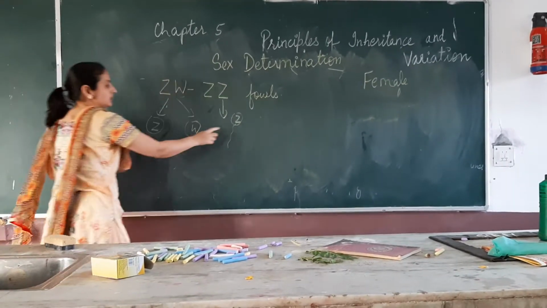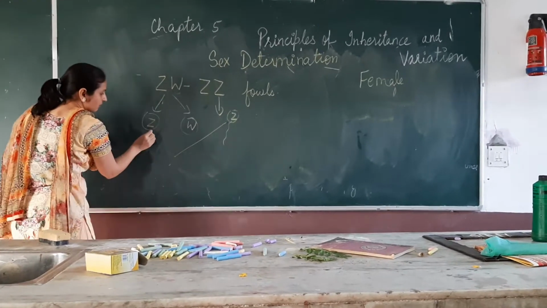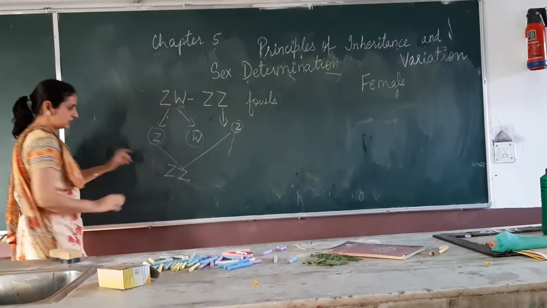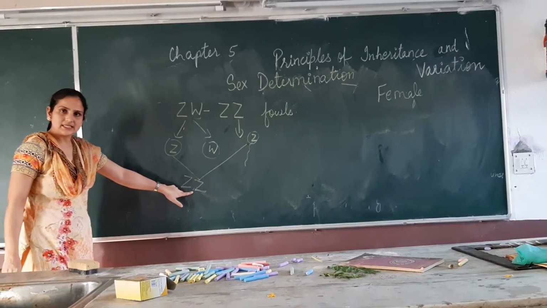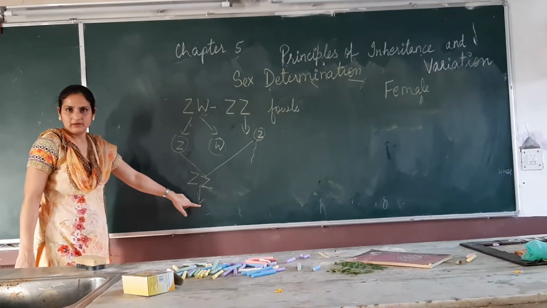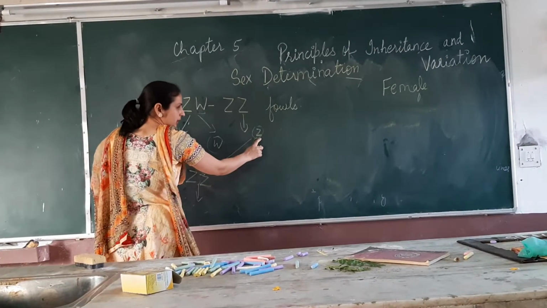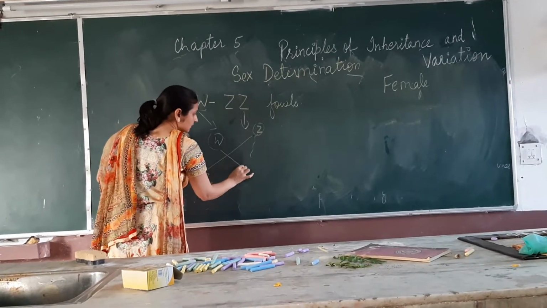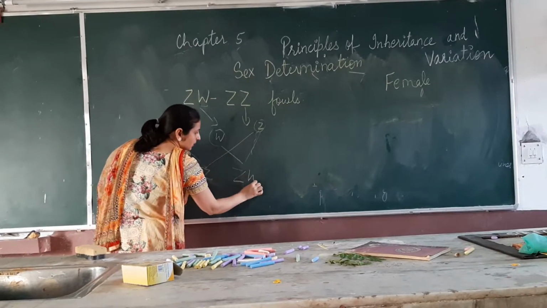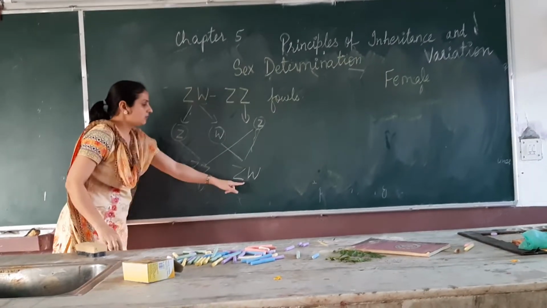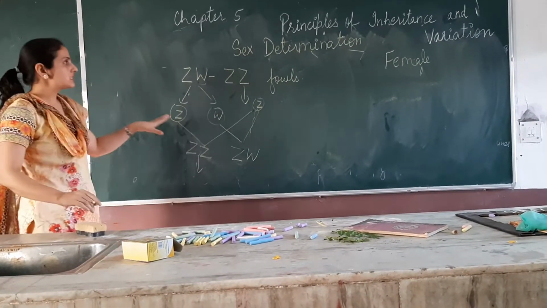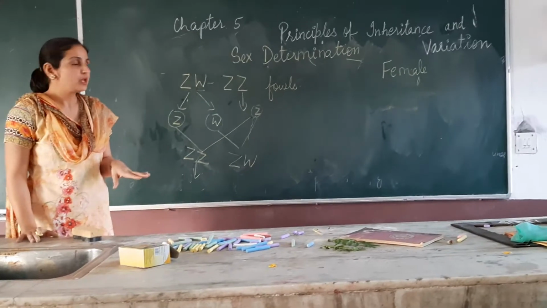Now, if this Z sperm fertilized this egg, we will get this fertilized egg ZZ, and it will form a male fowl, right? And if this sperm fertilized this egg, the fertilized egg will be ZW type and it will develop into a female fowl, right? So this is female heterogamety.